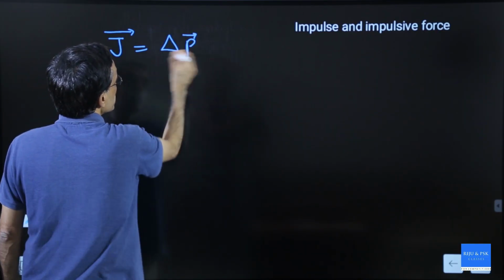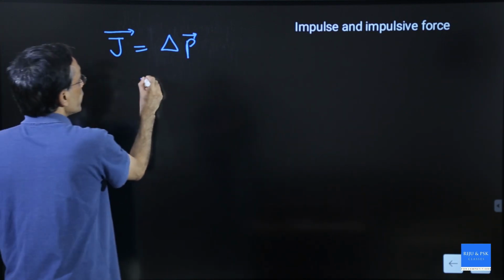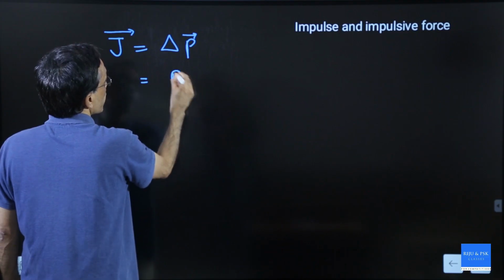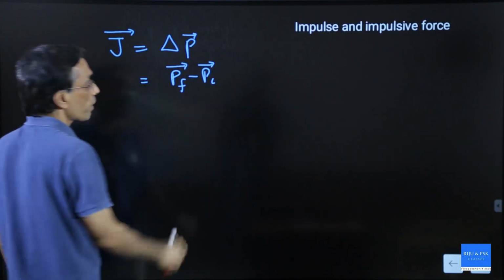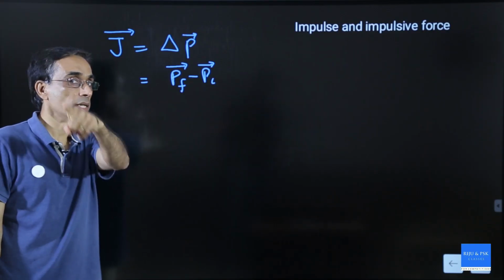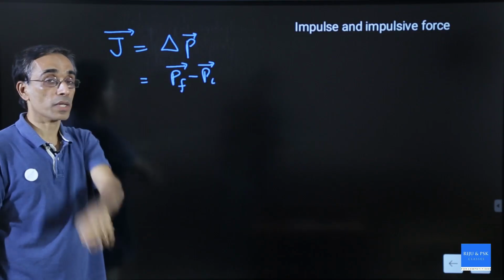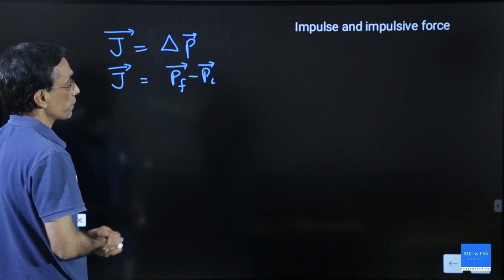That means impulse equals change in momentum. Normally, this change is calculated as final momentum minus initial momentum, so we write P final minus P initial. You should know vector subtraction. Study vector subtraction. You studied that, right? Subtraction of vectors is very important in this chapter. So this is how you write J equal to delta P.